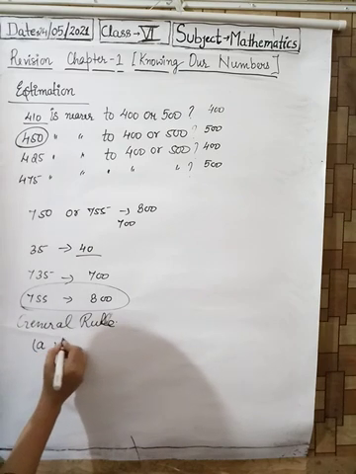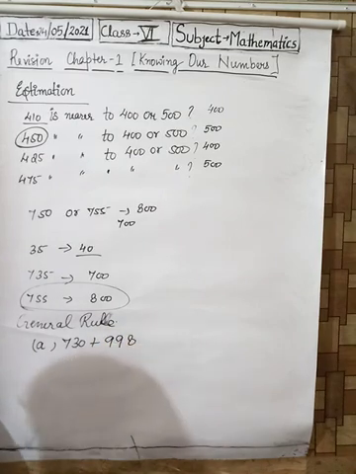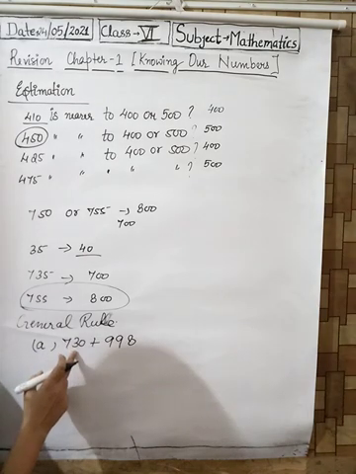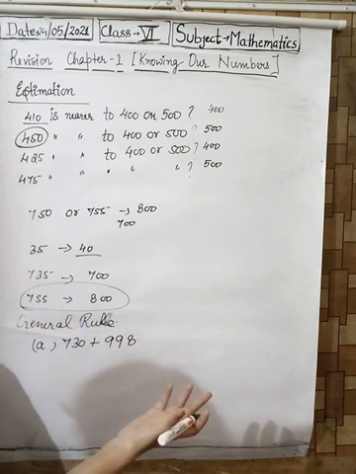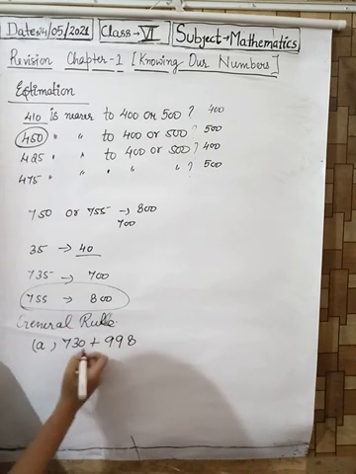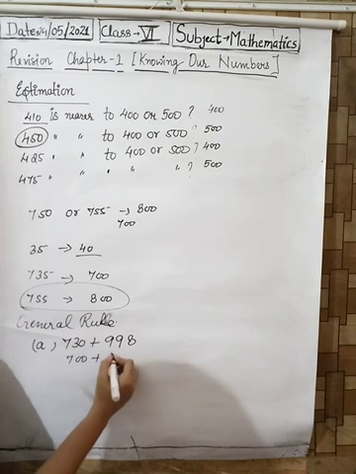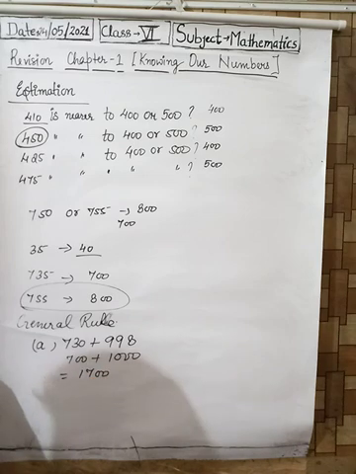A is 730 plus 998. Estimation in general rule means first estimate the given numbers and then do the operation. For example, 730 will be 700 and 998 will be 1000, and it will be equal to 1700.